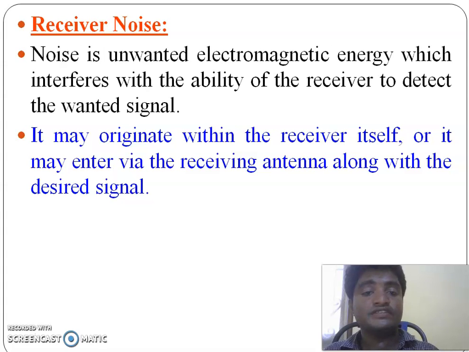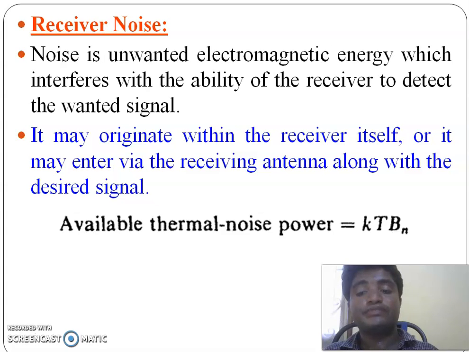The thermal noise is due to random motion of the electrons in the conducting parts of the receiver, and thermal noise power is given by kT Bn, where k is the Boltzmann constant, Bn is the noise bandwidth, and T is the temperature. If the temperature is increased, the thermal noise also increases.